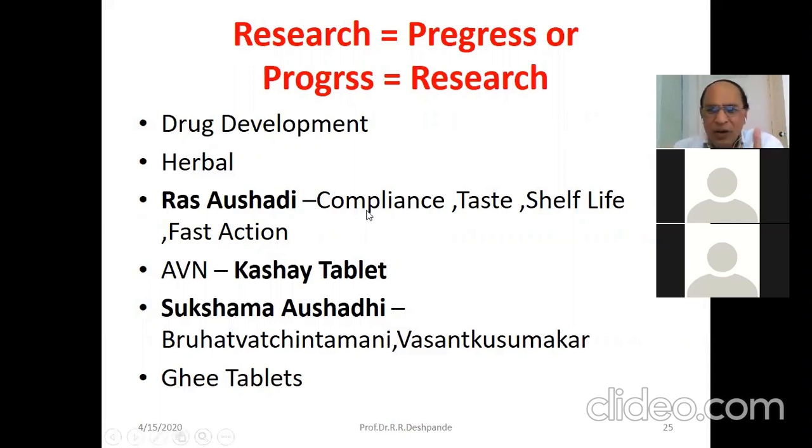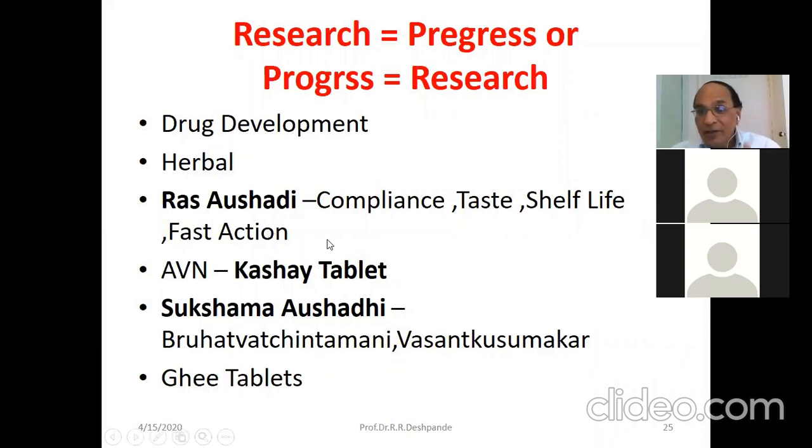Nowadays we also accept that it is very difficult to take the powders of the herbs. But if we made the tablets, and if the tablets are added with mercury and sulfur, they are yoga vahi, catalyst. So action is very fast, easy to take, shelf life that can be preserved for a longer time, and it is also fast action.